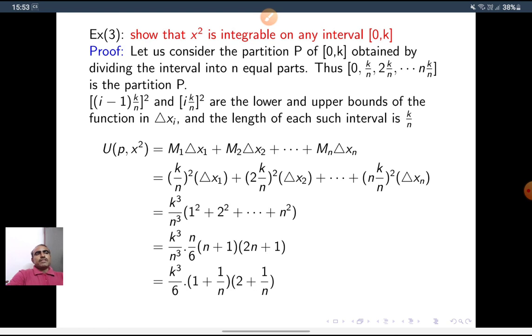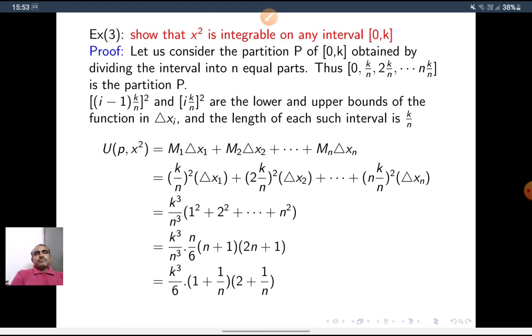On the ith subinterval of [0, k], f of x is equal to x square. So the supremum on this ith subinterval is (ik/n) whole square. The infimum on the ith subinterval is ((i-1)k/n) whole square. Since f of x is equal to x square, the infimum is ((i-1)k/n) whole square and the supremum is (ik/n) whole square. So these are the lower and upper bounds of the function in the ith subinterval. The length of this subinterval is k by n.